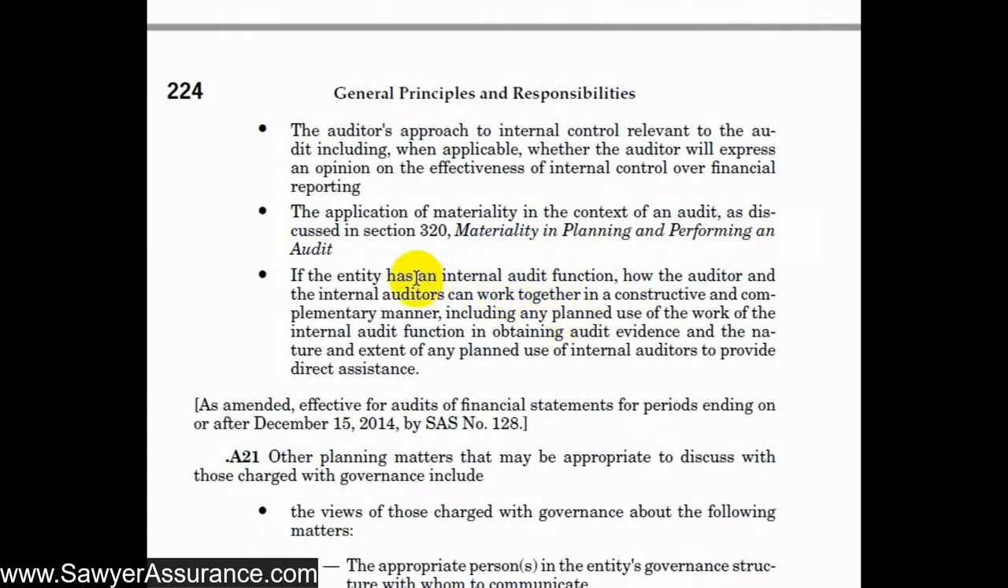We also might discuss with them the internal audit function and how we can use the work of internal audit to reduce the amount of procedures that we need to do, or how to join forces with internal audit to try to accomplish the same goal.